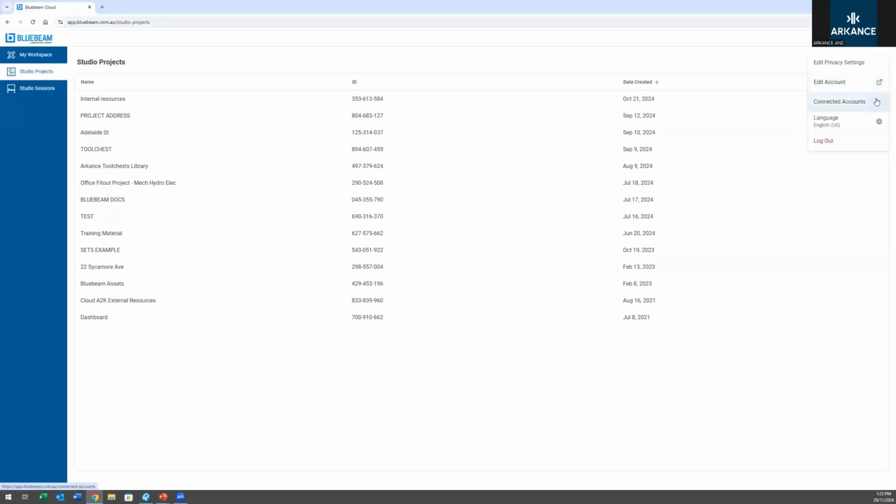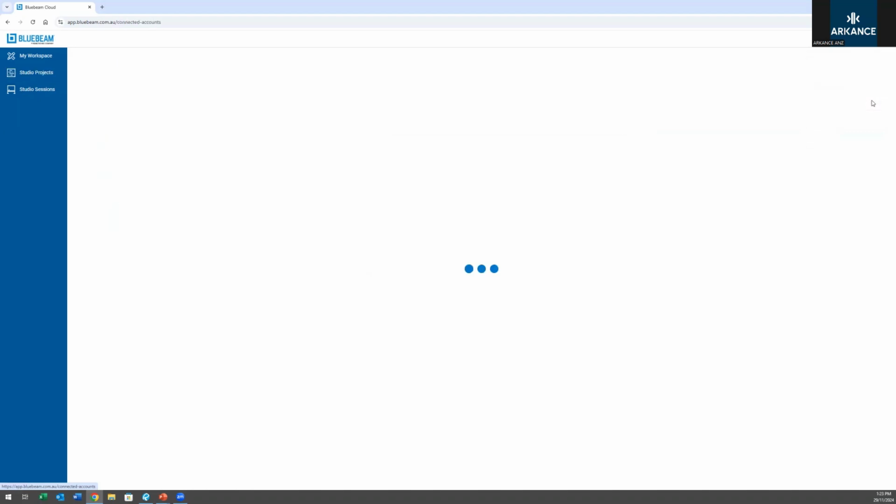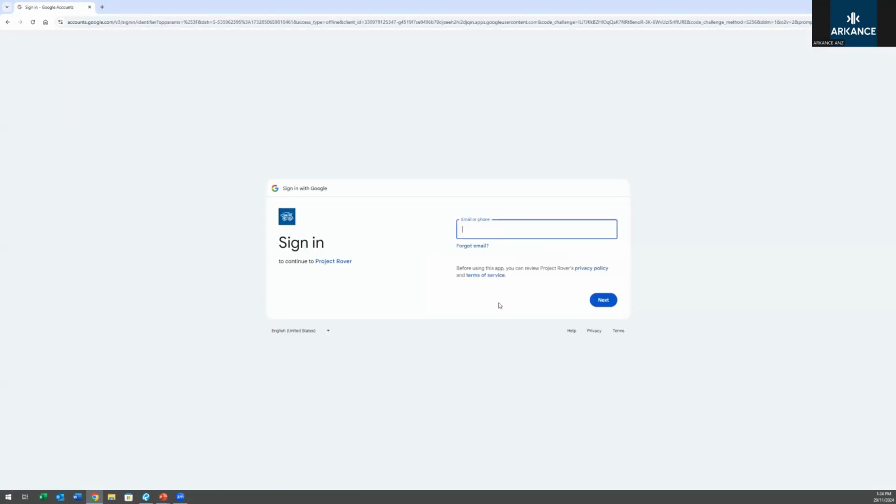And finally, the interesting one that's worth looking at, connected accounts. This is a handy tool that'll save you a bit of time if you're using one of these options. You can create a connection that lets you import files from your online storage accounts, for example SharePoint, OneDrive, Google Drive, etc. All these options here. So quite simple. I won't click on any of them because it'll bring up some info, but as an example, if you click on Google Drive, it just asks you to sign in and create that link.